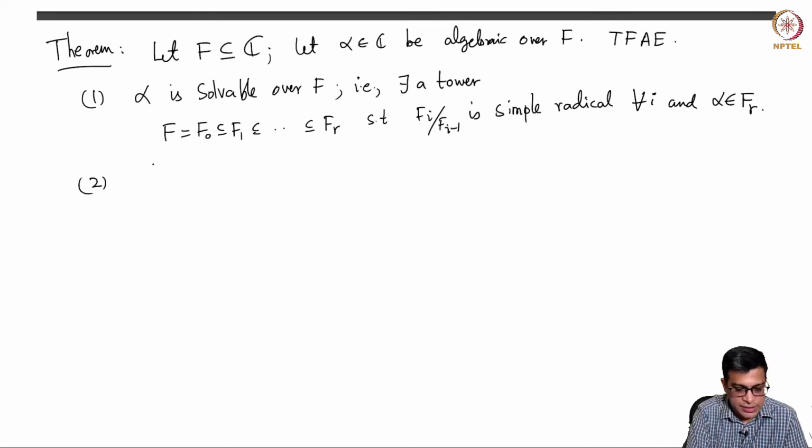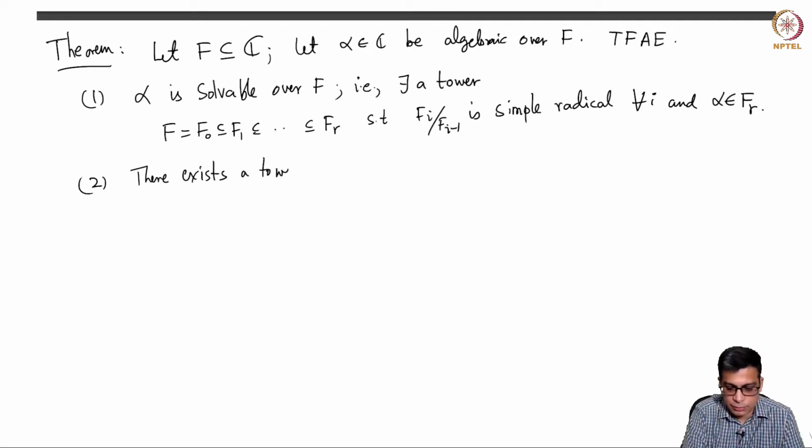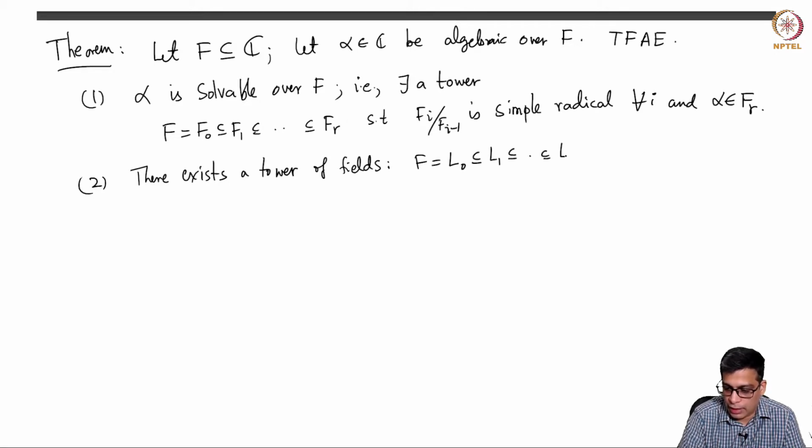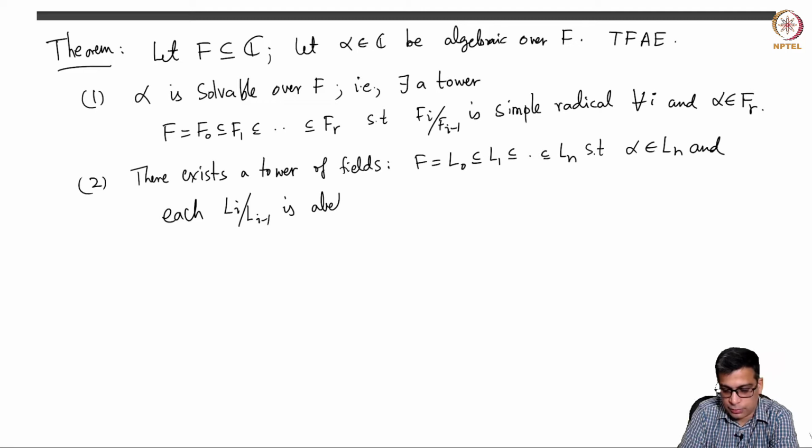The second statement is there exists a tower. So in all three statements there are towers with differing properties. There exists a tower of fields, let's call this F equals L0, L1 up to Ln, such that of course alpha is in the end of them and each of the extensions is abelian, that is Galois plus Galois group is abelian.